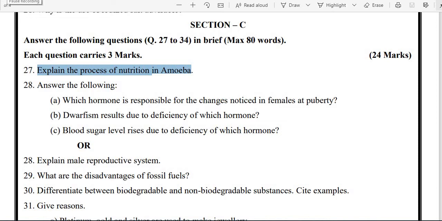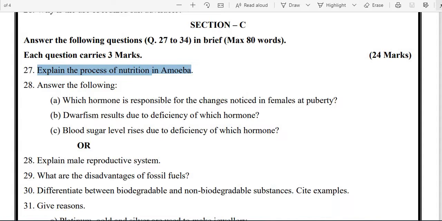In this video we will see Section C. Answer the following questions in Section C, that is question number 27 to 34, and the maximum limit is 80 words. You can also write more than it. Section C has a total weightage of 24 marks, and each question carries 3 marks.